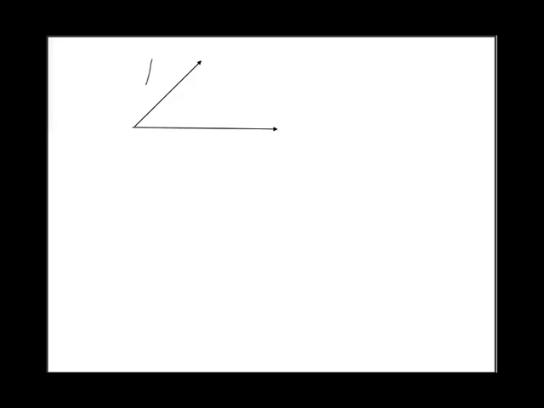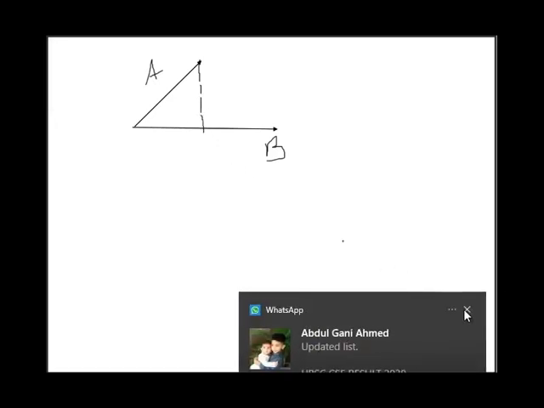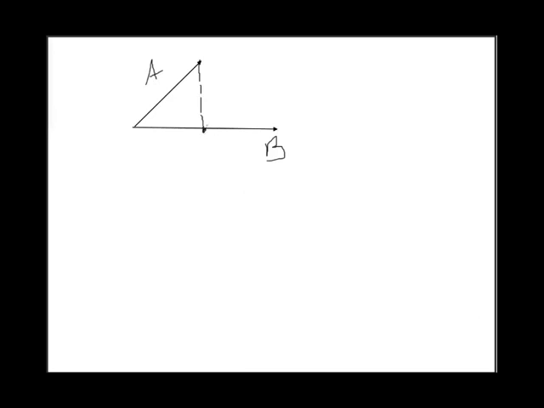Let the above vector be A and the next vector be B. So if I draw a projection from the end of A on B like this, it will intersect with B at this point.